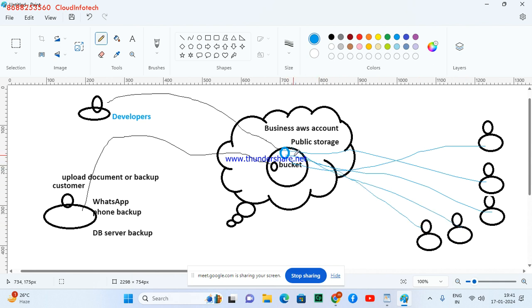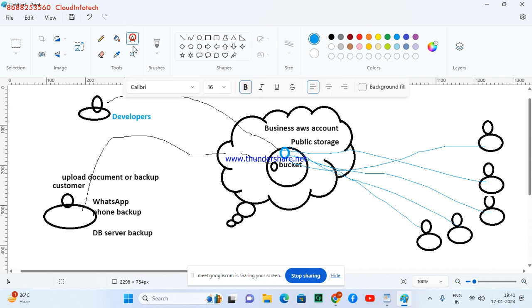I want that other developer should access the bucket. That means this is going to be what? Team collaboration. So I can go for team collaboration here.